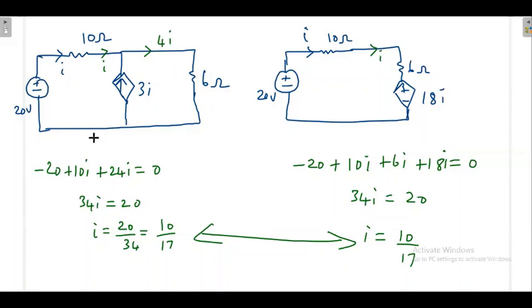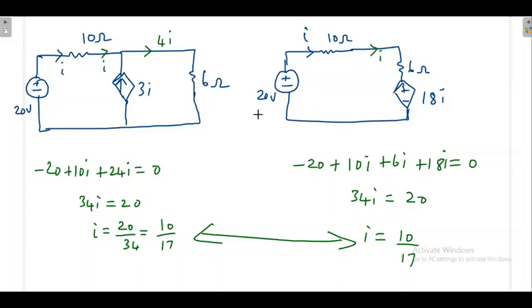Okay, the next. Yes sir, is it okay? Yes. Sir, power absorbed, power dissipated. Why are you asking? Will the dependent source absorb power or dissipate? Yes, a dependent source may absorb, it may deliver.